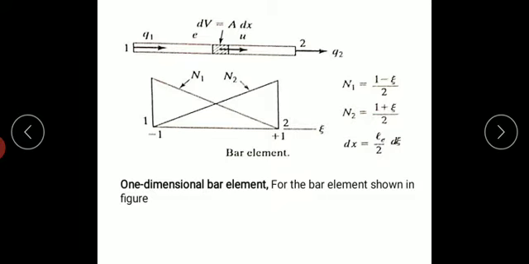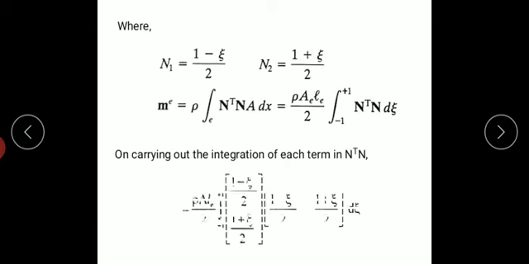So first is the bar element. I know Q is equal to q1, q2, the global load vector. And N, the shape function, is equal to N1, N2. I'll call it equation 2. Next, I know N1 is equal to (1 minus zeta)/2, N2 is equal to (1 plus zeta)/2. I know the mass matrix M is equal to rho N transpose N A dx. So dV I split into A dx, the volume divided into area into dx.